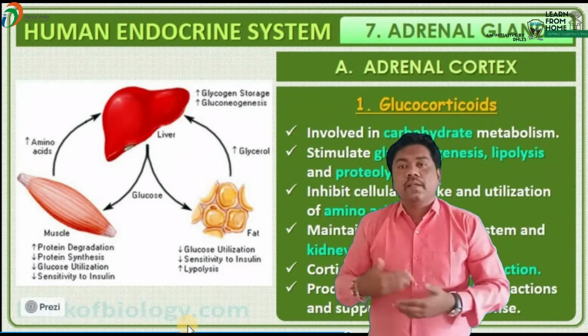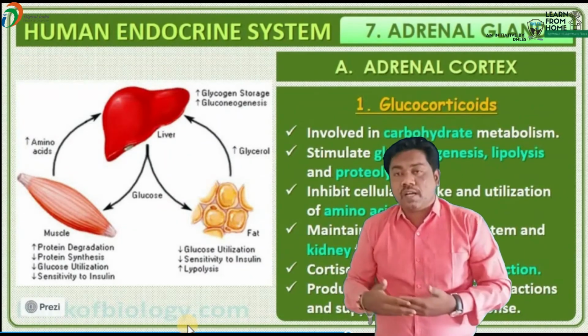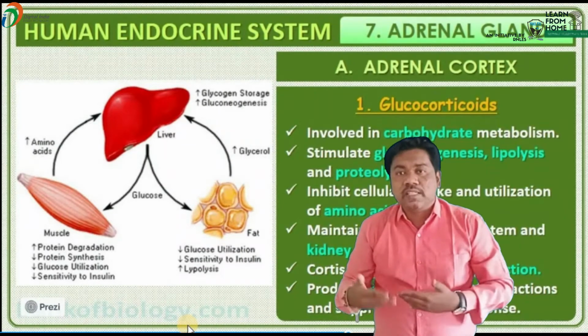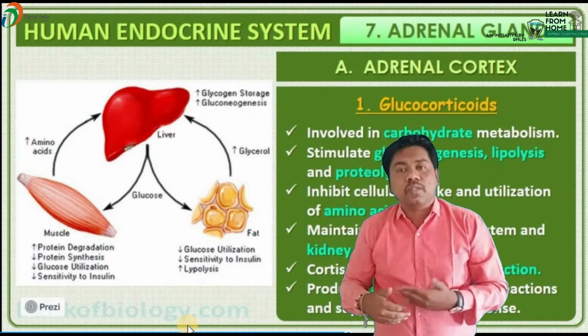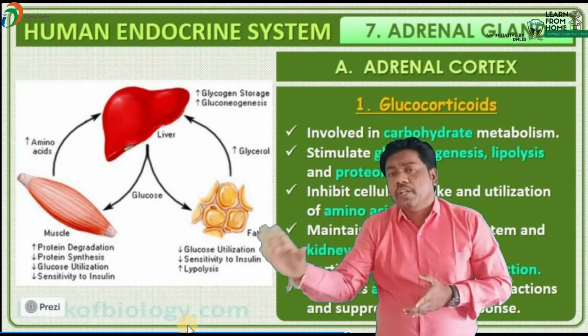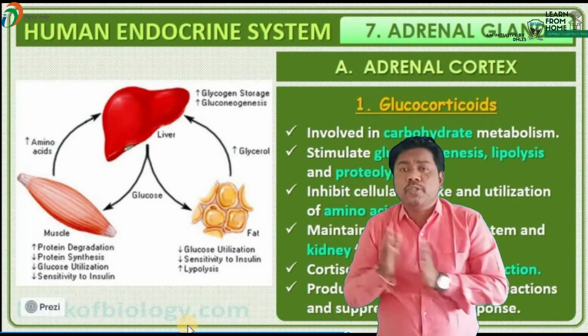Why is it known as a life-saving hormone, beta? During starvation, what happens, beta? During starvation, glucose is provided with the help of the hormone cortisol. So it stimulates the gluconeogenesis process, beta. What is the gluconeogenesis process?